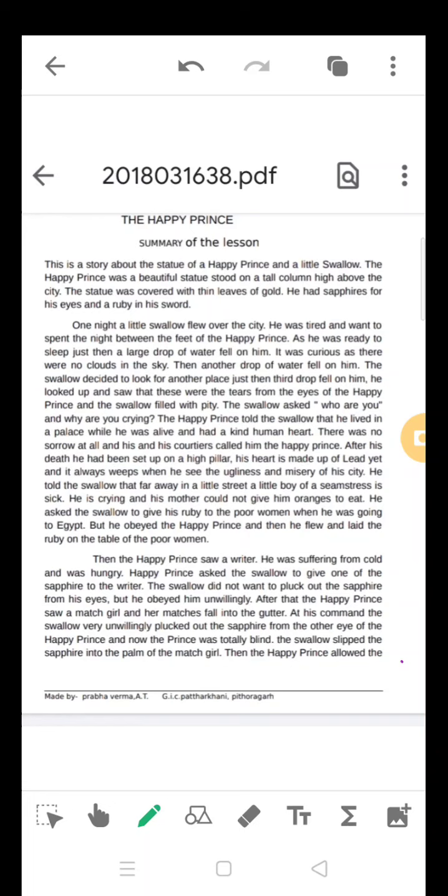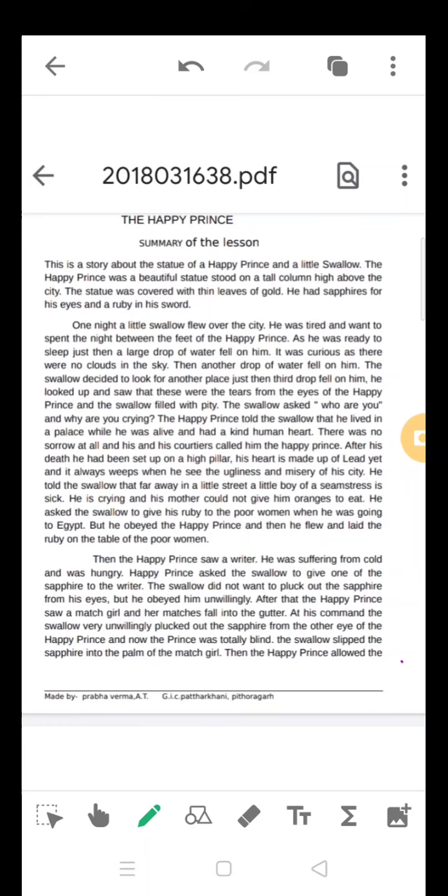All of a sudden the swallow finds one drop of water fell on his head. He could not understand where the water had come from. He looked around and found there is no cloud in the sky. And after some time, again one drop of water fell on his head. Again he looked around. He could not find the source of the water. So like that, three water drops fell one by one.